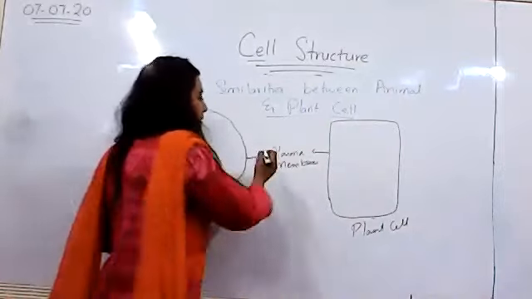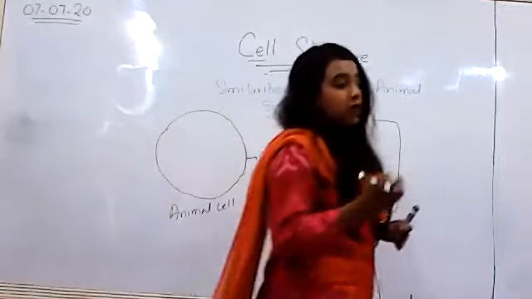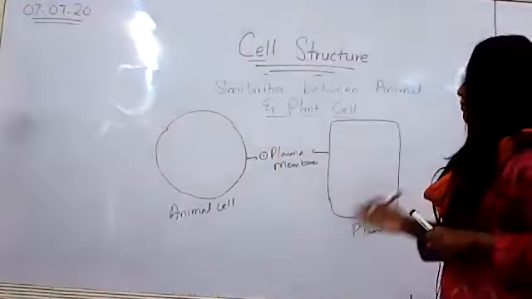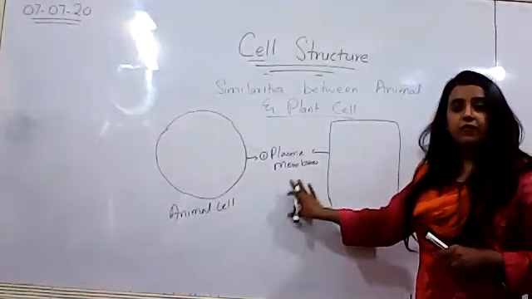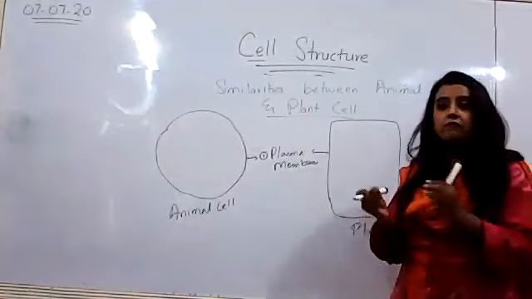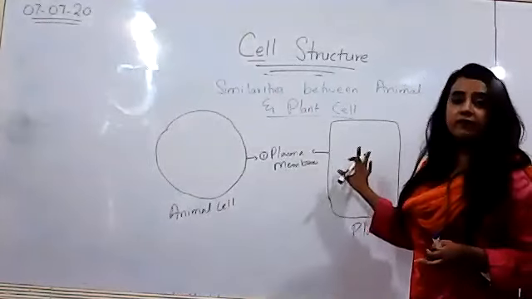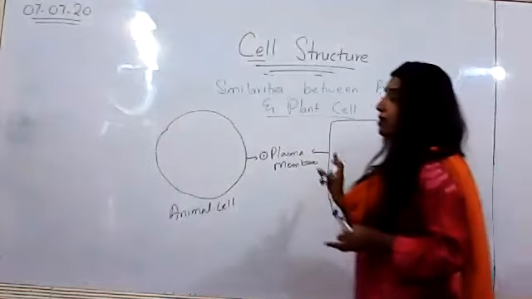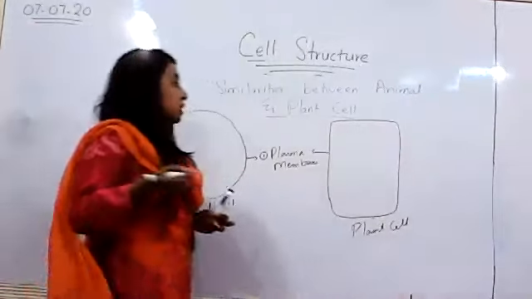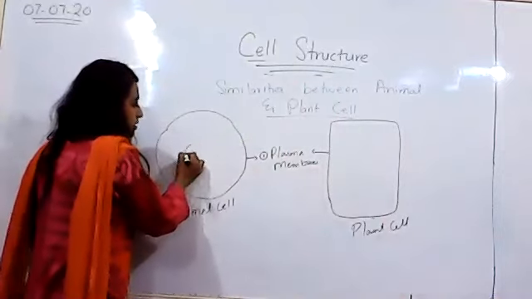For now, animal and plant cells, they both have a plasma membrane, or they both have a selectively permeable cell membrane. The first similarity, right? Because this is the part of the cell that makes it a cell. If it will not have a plasma membrane, we will not have a cell, right? The second most important similarity is the most important organelle of the cell, and that is the nucleus.